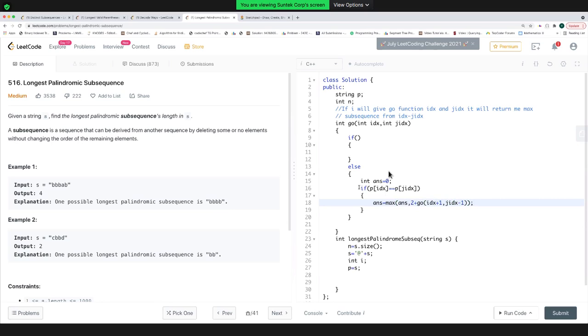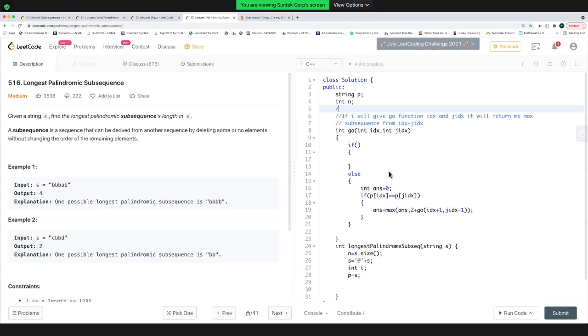In this case, what I'm saying is that if idx and gidx characters are the same, let's say my string is A, some string in the middle, and then the last character is also A. I know that these two are same, so I can add this as part of my subsequence. Palindrome essentially means the first character should be equal to the last character, the second can be equal to the second last. And I'm asking my go function, let's say I'm choosing this A and this A as part of it. So I've added this 2, the length 2 is already added.